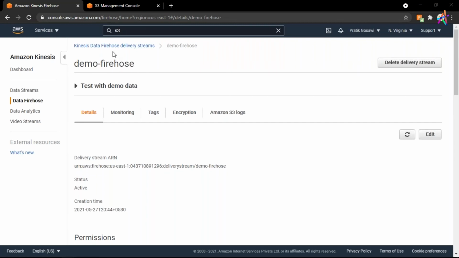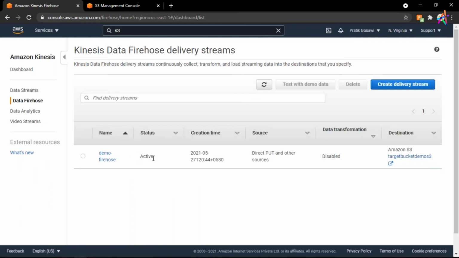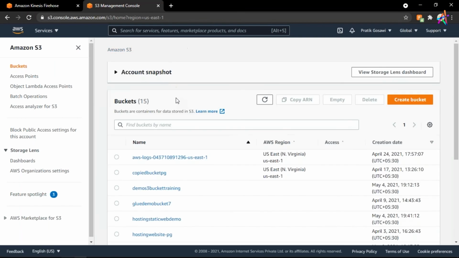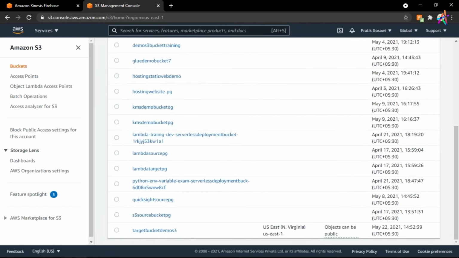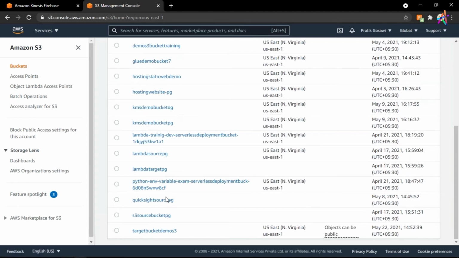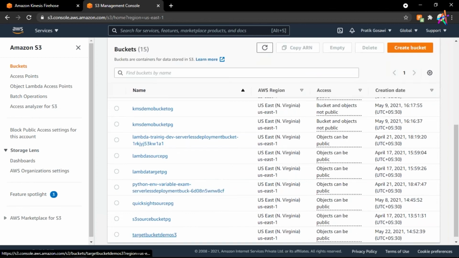So here you can see my Firehose is ready. Let me show you guys again. This is the Firehose, and here you can see it is active. And this is my S3 bucket. To all those people who are seeing this for the first time, don't worry, guys. It is actually simple. You can imagine this as a Google Drive, and these are all of your folders or directories.